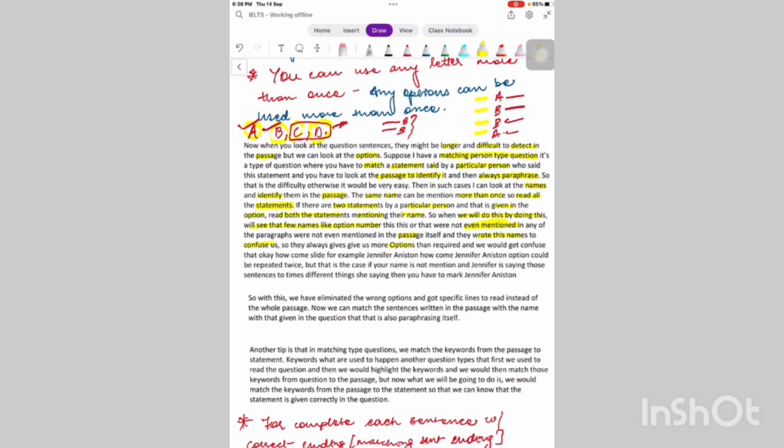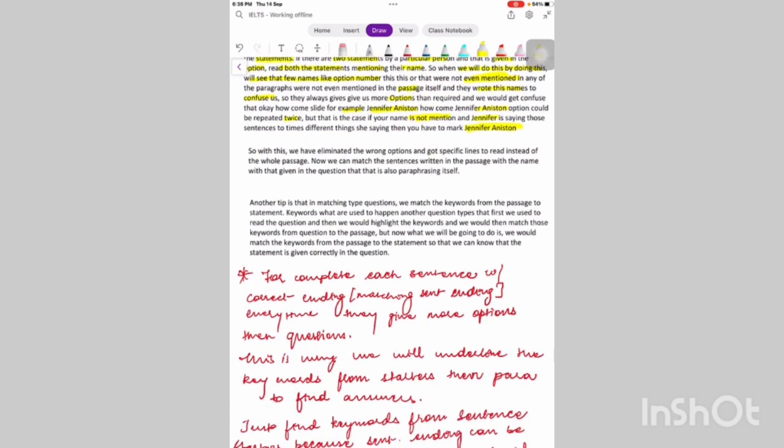Okay, and that's like, for example, Jennifer Aniston. How come Jennifer Aniston option could be repeated twice? But that is the case. If your name is not mentioned and Jennifer is saying those sentences so many times, different things she is saying, and then you have to mark Jennifer Aniston as the correct option. So with this, we have eliminated the wrong options and got specific lines to read instead of the whole passage. Now we can match the sentence written in the passage with the name, with that given in the question, which would be paraphrased in itself.